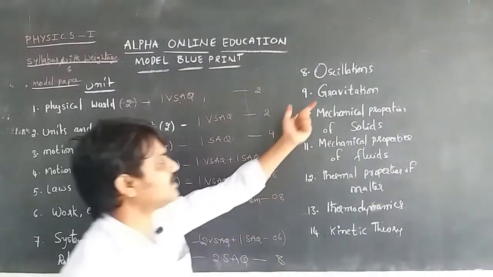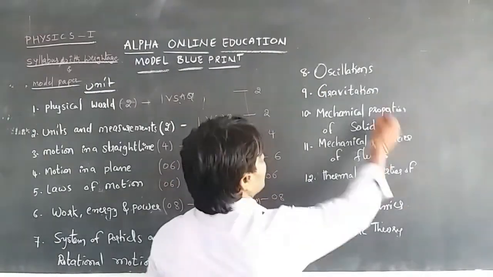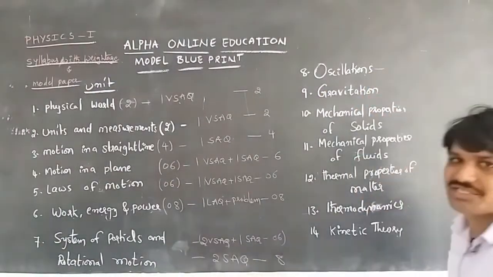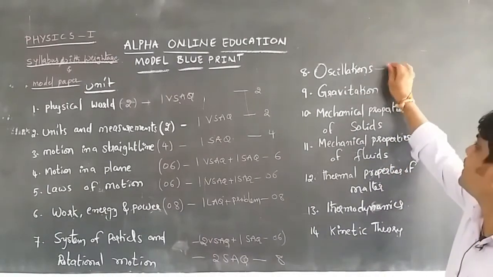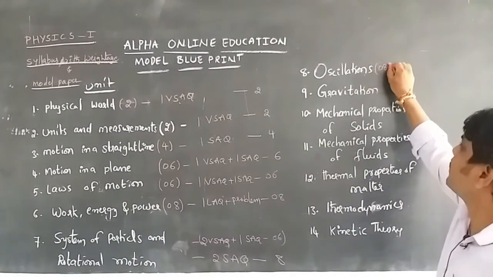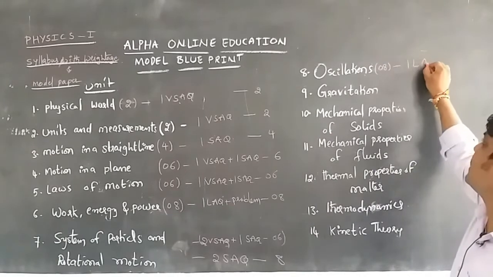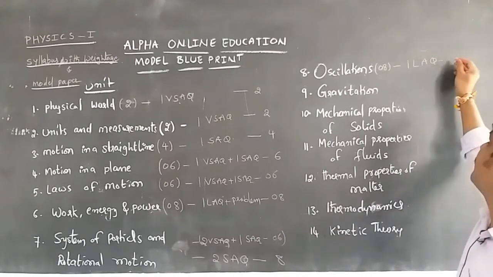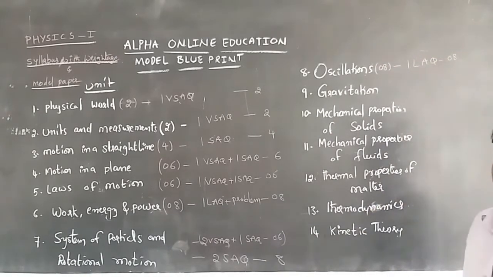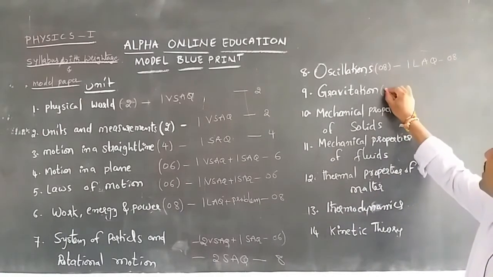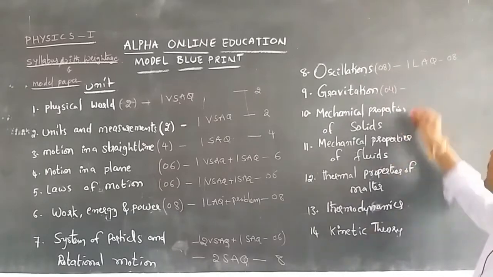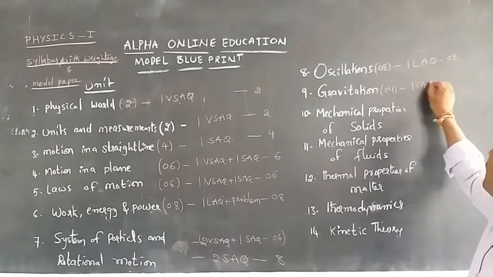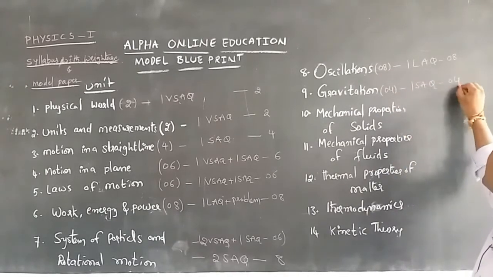And if we come to oscillations, the next one, the 8th unit, is oscillations. In oscillations the weightage is 8 marks. 8 marks means we get one long answer question in the public examination for intermediate. Then gravitation has 4 marks of weightage. In that we can get one short answer question of 4 marks.